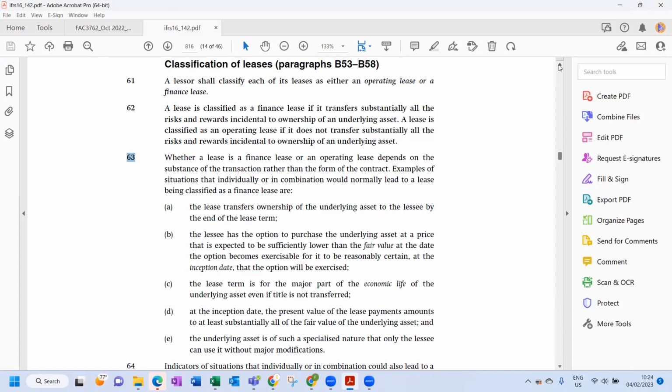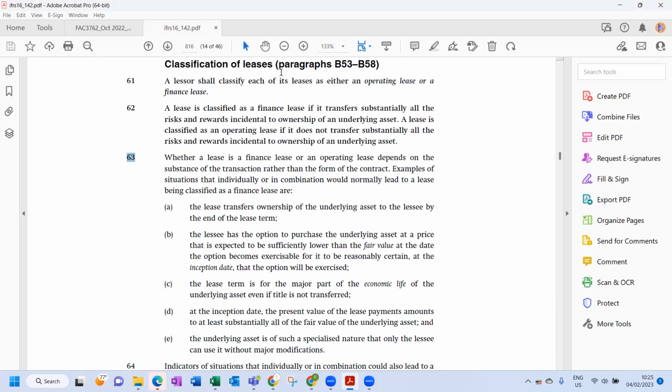The normal standard will just be the general principles. Appendix A will always be the definitions. Appendix B is known as the application guidance. That takes the normal standard and explains it a little bit more in detail. So here you can see paragraphs B53 to B58.